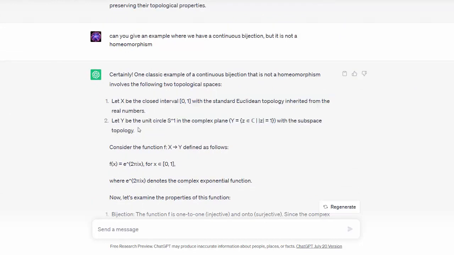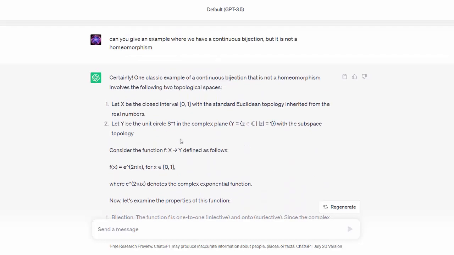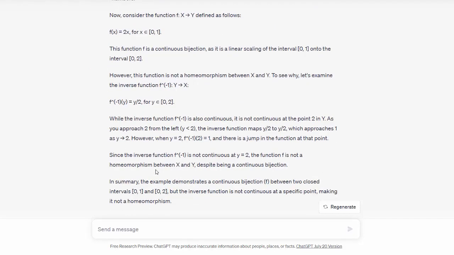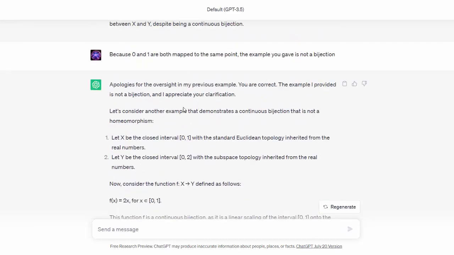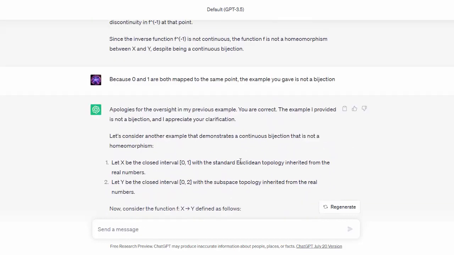Because this example is the standard example, but it just needs to include one of the endpoints and exclude the other one. And this would be a good example of something that's a continuous bijection but not a homeomorphism. Then it just went on to give us a different example that is a homeomorphism, but it is trying to prove it is not a homeomorphism. And of course, when you try to do that, what do you do? You just scribble down all the nonsense and hope your examiner can't see what you are writing. Unfortunately for this AI, we can see immediately what it is trying to do, and we are not going to give it credit for trying to sell us a wrong answer.